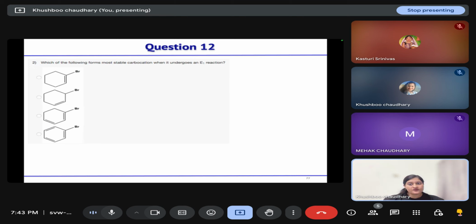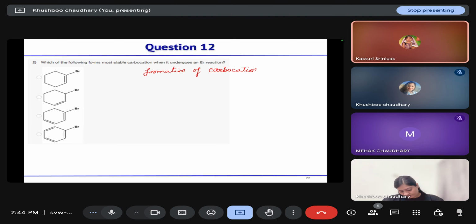Which of the following forms the most stable carbocation when it undergoes E1 elimination? If they are undergoing E1 elimination, that means the first step is formation of carbocation. In which case is the carbocation stable? That is the allylic position, so the correct option is option second.